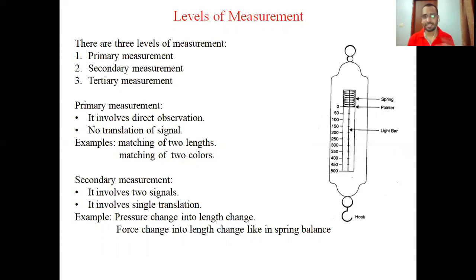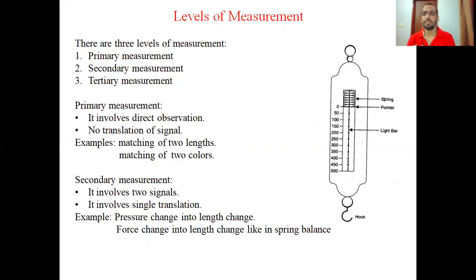For example, translation of signal means if we have to measure the pressure, then that pressure is converted into the displacement of a pointer on a scale. So you will get the direct value of pressure with the help of displacement. So there is a conversion of signal from pressure signal to displacement signal. But in the primary measurement, there is no need of translation of signal.